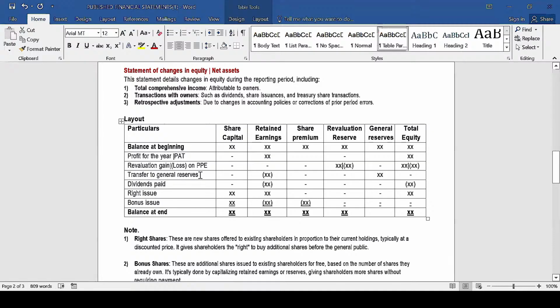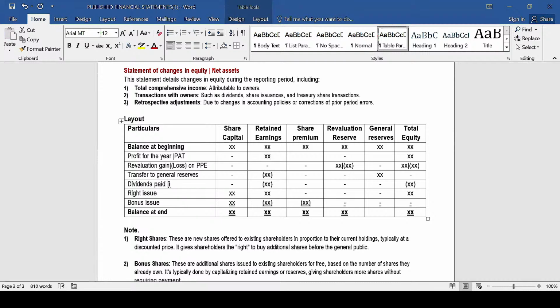You may also be told that the directors have proposed to transfer a certain amount of money from the retained earnings to general reserves. So that amount you deduct here, you take it to the general reserves. You can also be told that the company paid some dividends. Usually these dividends which were paid, mostly these would be interim dividends.